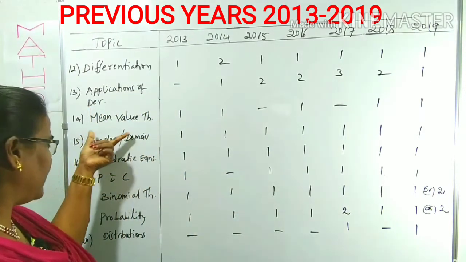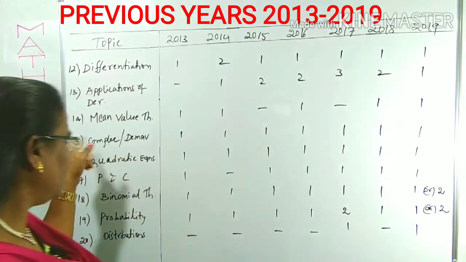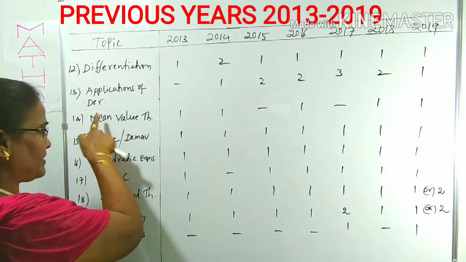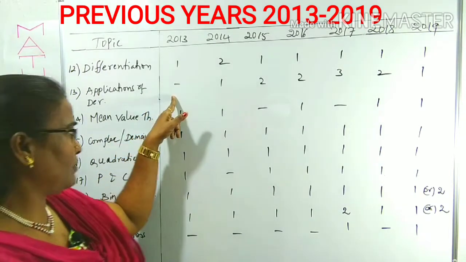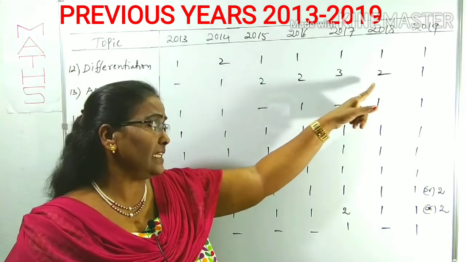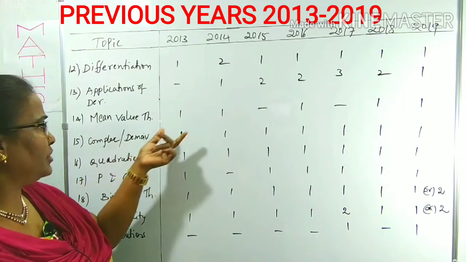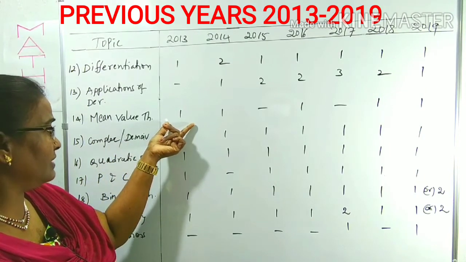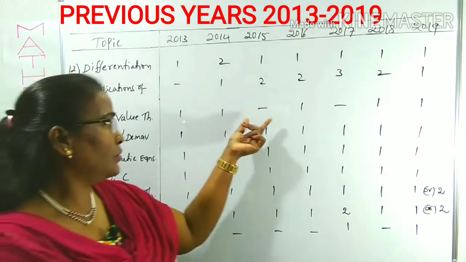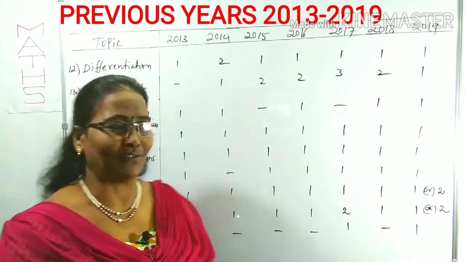And mean value theorem is also part and parcel of applications of derivatives only, that I have written separately. Applications of derivatives: no question in 2013, 14 1, 15 2, 16 2, 17 3, 18 2, 19 1. And mean value theorem, one from 2013 1, 14 1, 15 no, 16 1, 17 no, 18, 19 each year one question.